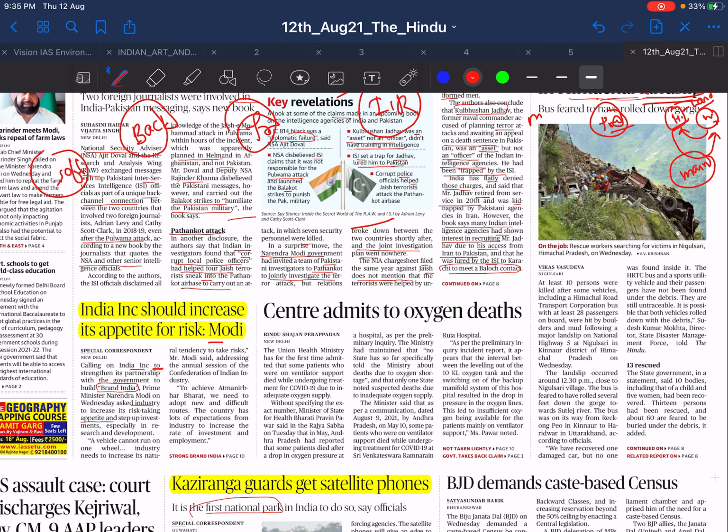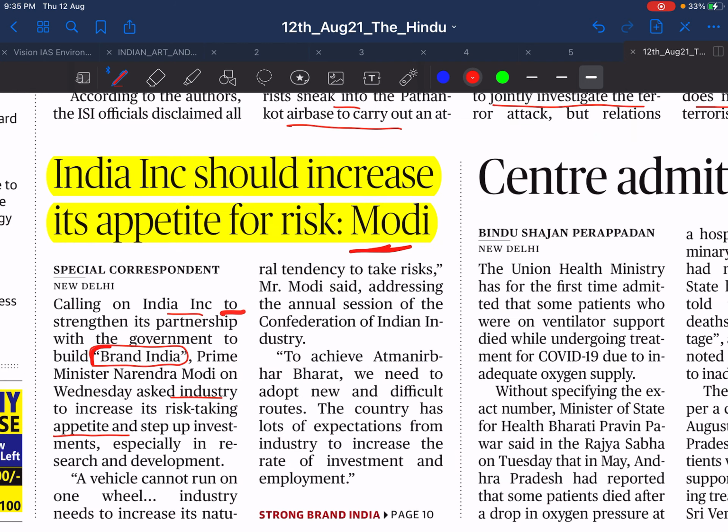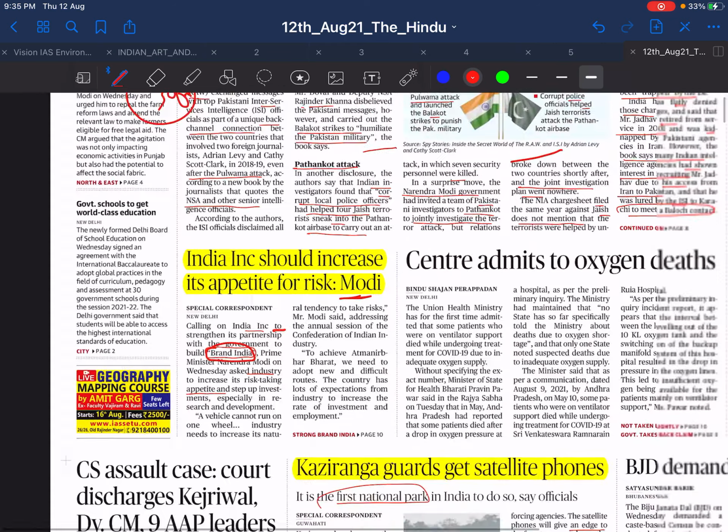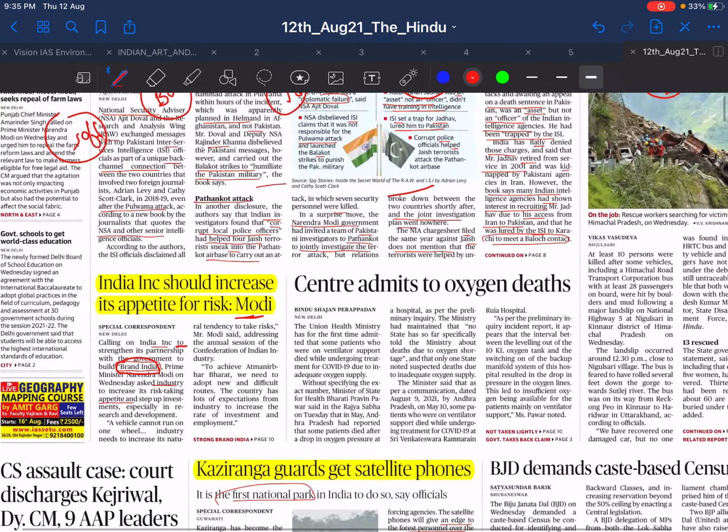Next is the Modi statement that India Inc. should increase its appetite for risk. It is just like promoting the brand India. The news is not that important as such, but you should know why India is lacking behind in export, what the status of exports in India is now, and what steps we can take to export more commodities outside so that we get foreign exchange. In this perspective this is one of the initiatives.